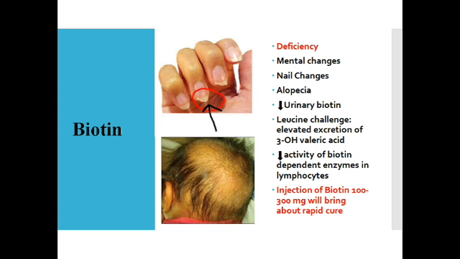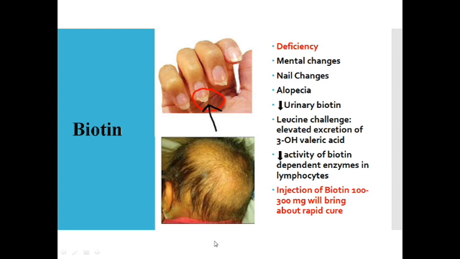So deficiency manifestations of biotin include that the patient can have mental changes and nail changes. You can see split nails here. The nail is split. Alopecia, that means hair loss. And how do we diagnose this? By measuring the urinary biotin levels, which are going to be decreased, and elevated excretion of valeric acid, and decreased activity of biotin dependent enzymes in the lymphocytes can be one of the diagnostic features of biotin deficiency.